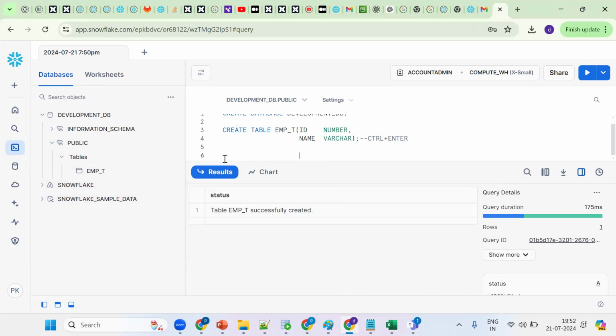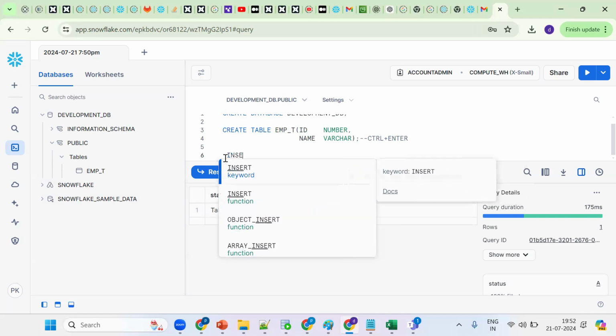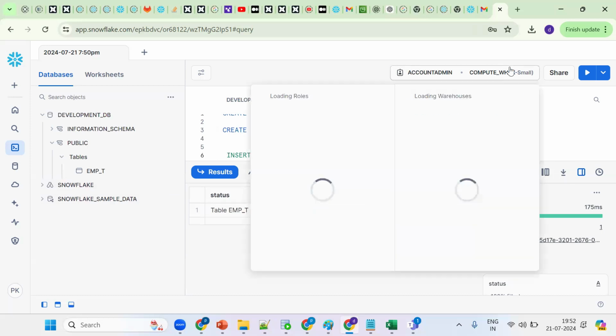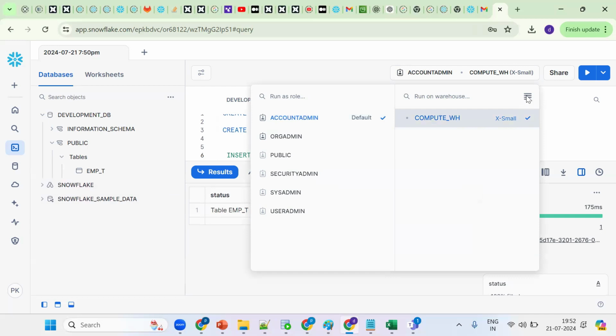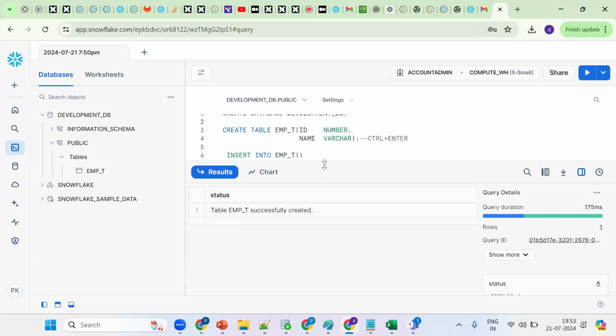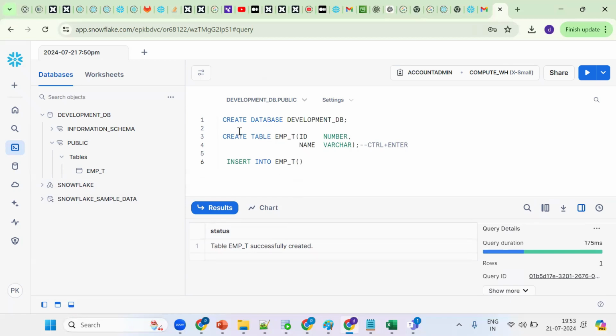Tell me, earlier I said for inserting a record, what do you require? You require a virtual warehouse. Now see, which status is it in? It's in suspended status. An important thing to note: for any DDL statement, we do not need the warehouse. DDL means no need of any virtual warehouse.